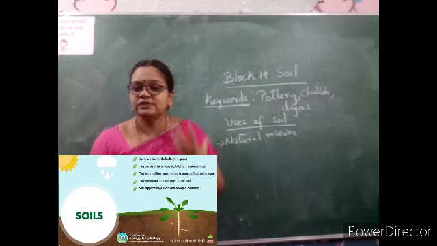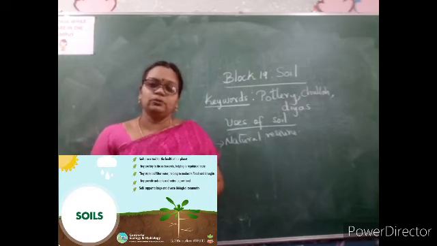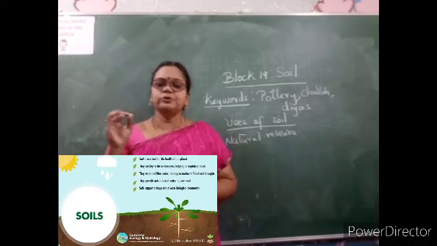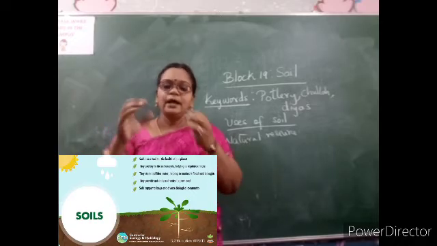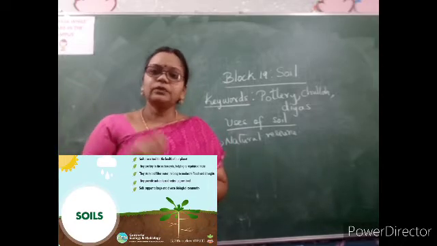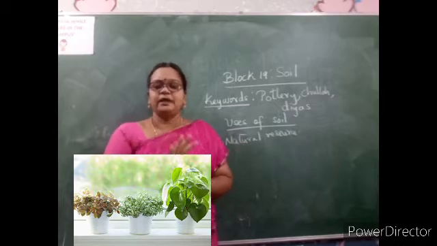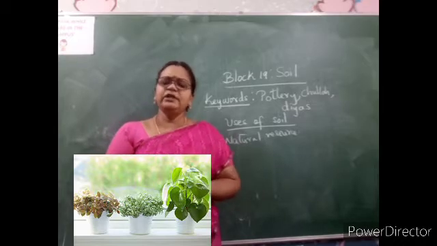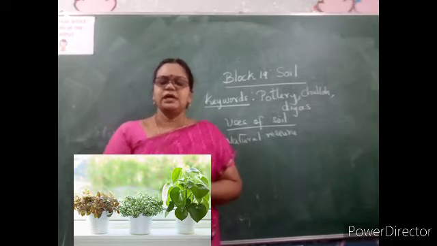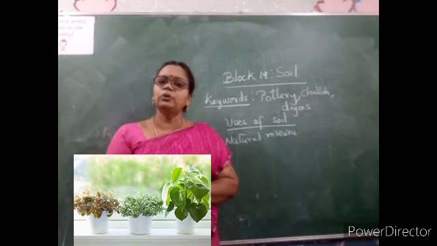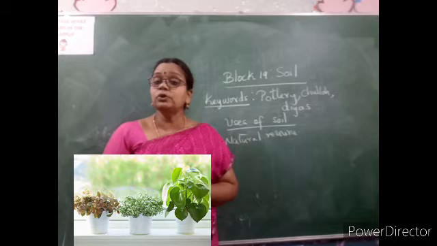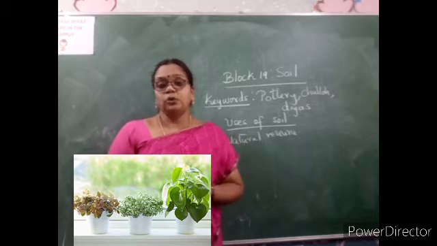How is it useful? First of all, the plants will not grow without it. For example, you took a pot and you collected small pebbles and put them in it. And you took a sapling, a small plant, and kept it in there, and you are watering it every day. Will the plant grow, children? You kept pebbles, small stones in the pot, and you nicely kept a plant. Will it grow? No. What does the plant need, children? Very good. Soil. So without soil, the plants cannot grow.